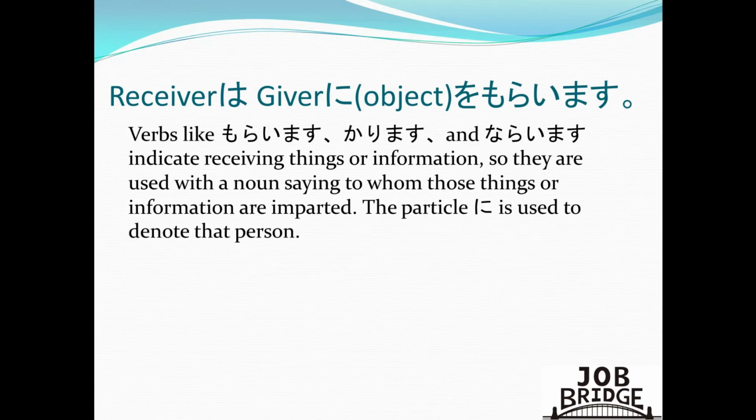So verbs like moraimasu, karimasu, and naraimasu indicate receiving things or information. So they are used with a noun saying from whom those things or information are received. So the particle ni this time is used to denote the person who is the giver.